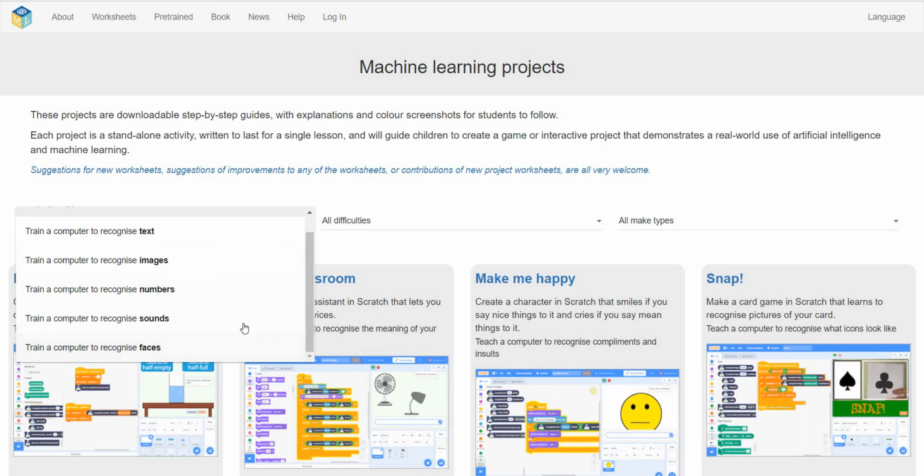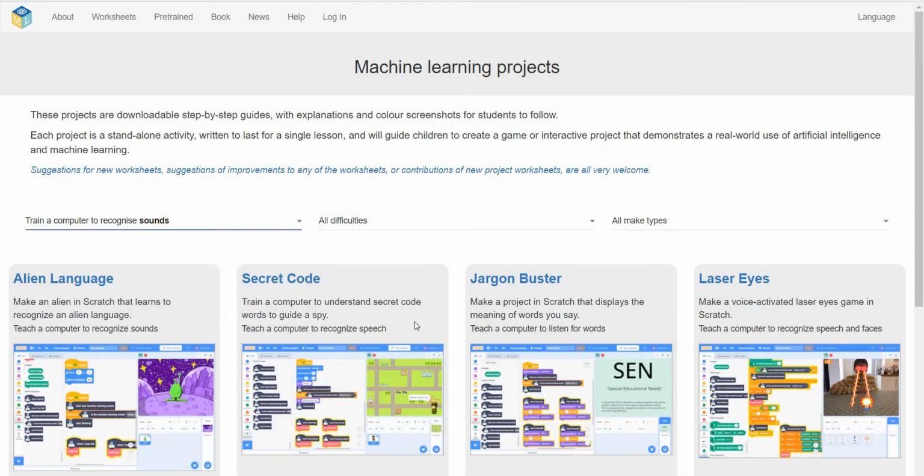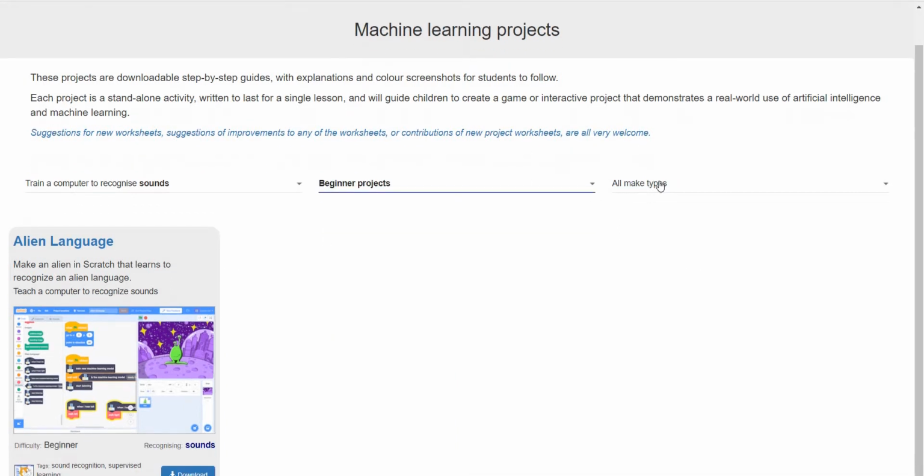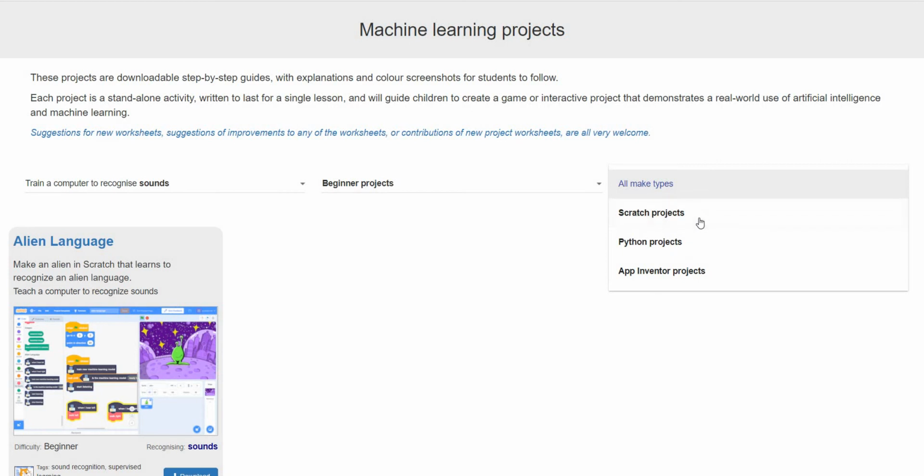Those kinds of projects we can select over here. Now I am going to select sound. These are all sound-based projects, and you can choose beginner, intermediate, or advanced, whichever you want. This is a sound project which is at an intermediate level.